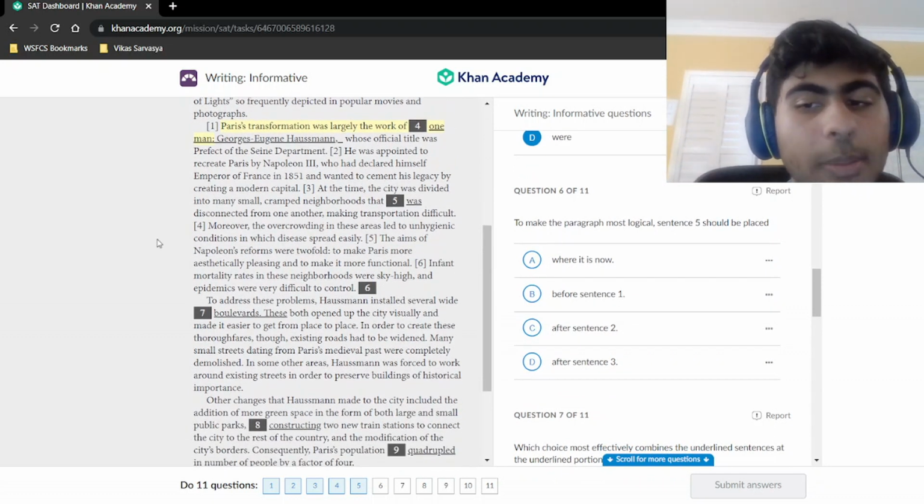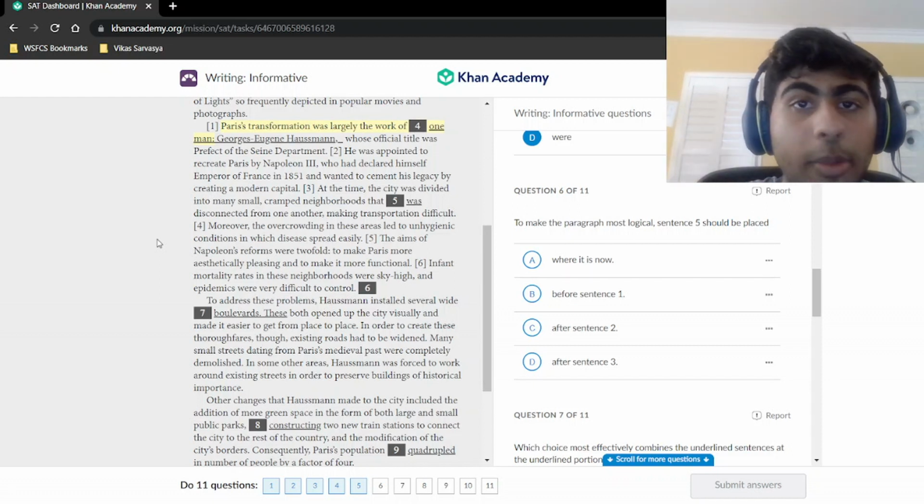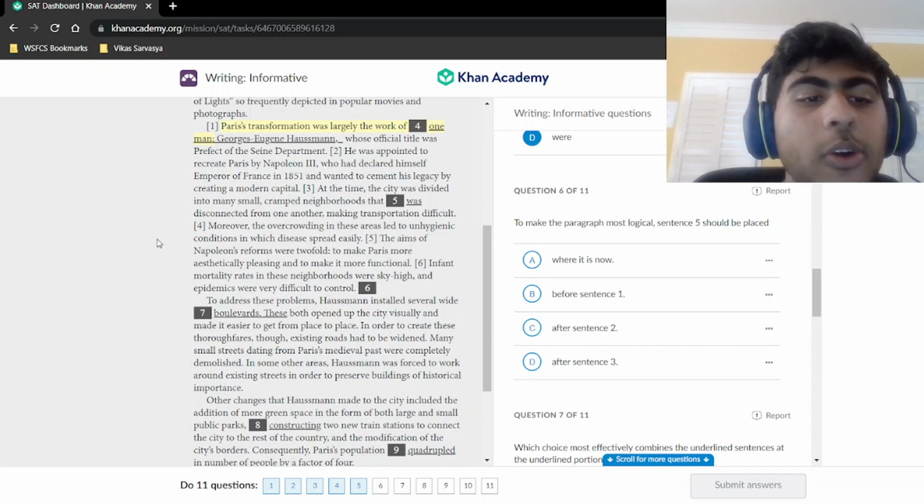So let's read the entire paragraph again because they want us to rearrange the sentences. Let's keep a close eye out for where something looks wrong, where the order of something looks wrong or something's not logical. Paris's transformation was largely the work of one man, Georges Eugene Haussmann, whose official title was prefect of the sign department. He was appointed to recreate Paris by Napoleon III, who had declared himself Emperor of France in 1851 and wanted to cement his legacy by creating a modern capital.